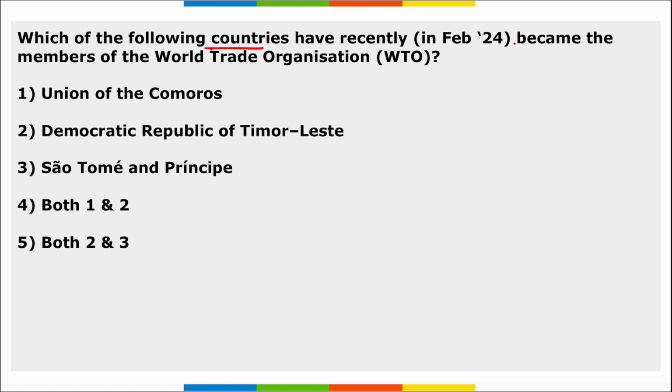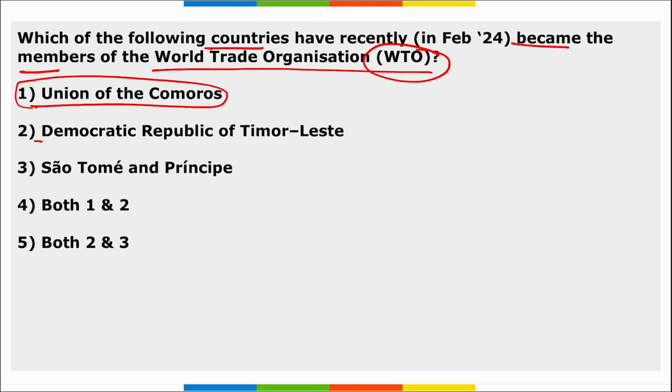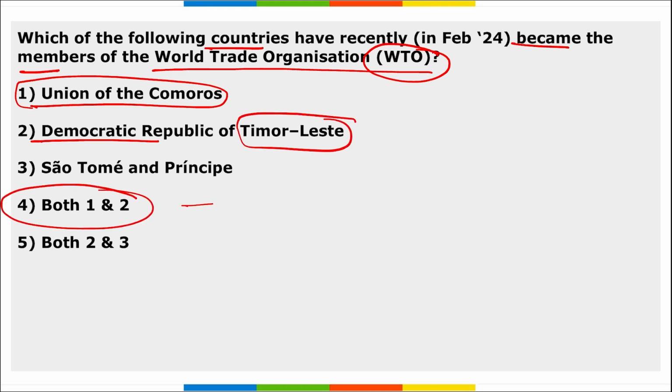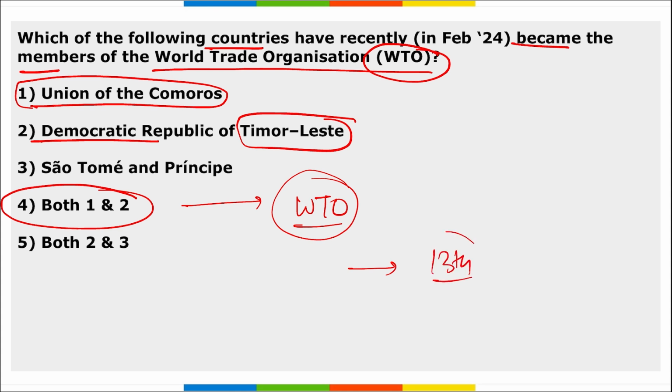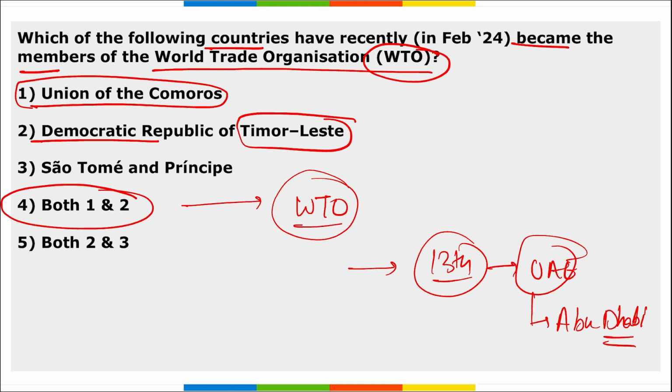Next, which of the following countries have recently become the members of World Trade Organization, that is WTO? So Union of Comoros and Democratic Republic of Timor-Leste. Correct? These are the two countries that have recently become members of the World Trade Organization. The signing ceremony for this was held during the WTO's 13th Ministerial Conference that was hosted by UAE, in Abu Dhabi. And here remember, with the accession of Comoros and Timor-Leste, the total number of WTO members is 166.